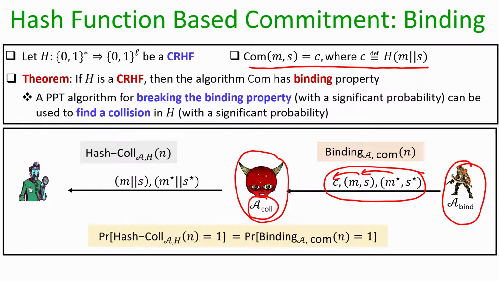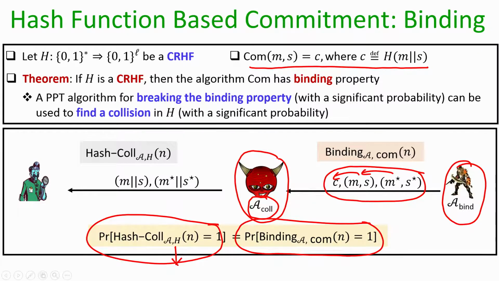That means what we can say is that the probability that our collision finder wins the collision resistance experiment is exactly the same as the probability with which our adversary who can break the binding property wins the binding experiment. But since we are assuming that our hash function is collision resistant, then we know that the quantity on the left hand side is some negligible function.